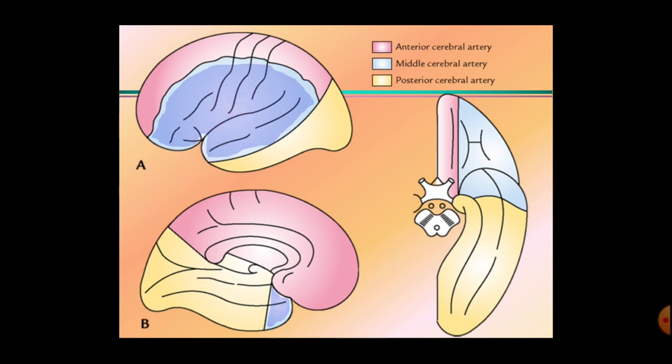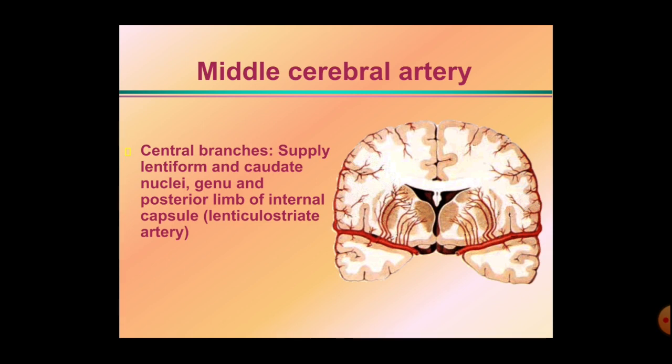On the medial surface, a small area, that is the uncus, is supplied by the middle cerebral artery. On the inferior surface, the orbital surface, the temporal pole, as well as the uncus, the anterior end of the inferior surface, along with the temporal pole, is supplied by the middle cerebral artery. So this is the supply from the middle cerebral artery.